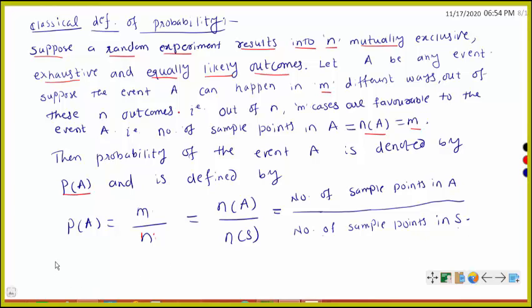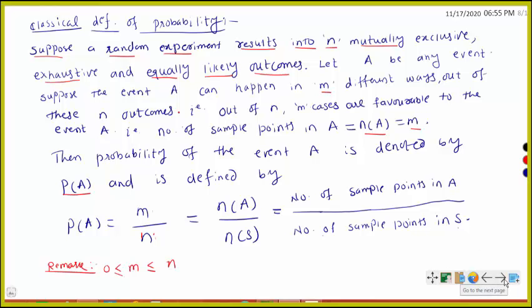Now a remark. Here m is always less than or equal to n, and m may be greater than 0 or it may be zero. So m lies between 0 and n.